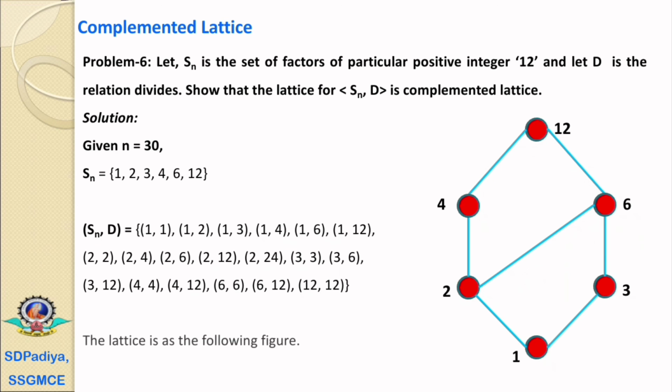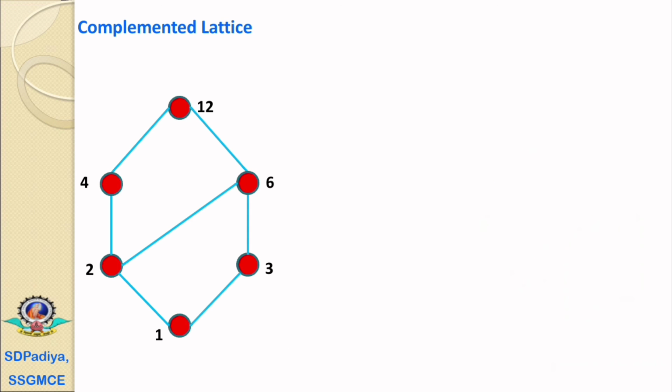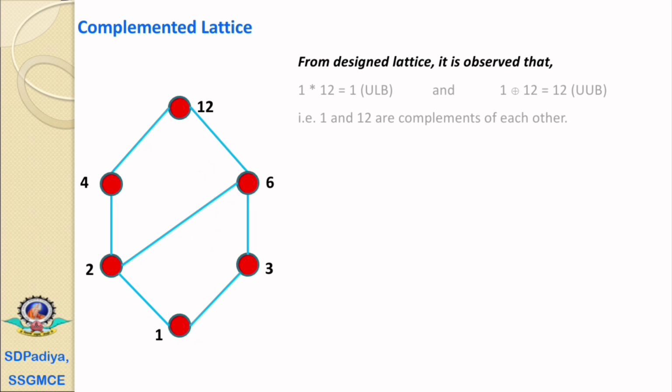Now here we'll try to find out the complement elements for each element in the lattice. In this lattice, 1 is a universal lower bound and 12 is a universal upper bound. Therefore, directly we can say that 1 and 12 are the complements of each other. If we find 1 meet 12, it equals 1, that is the universal lower bound, and 1 join 12 equals 12, that is the universal upper bound. Therefore, 1 and 12 are complements of each other.